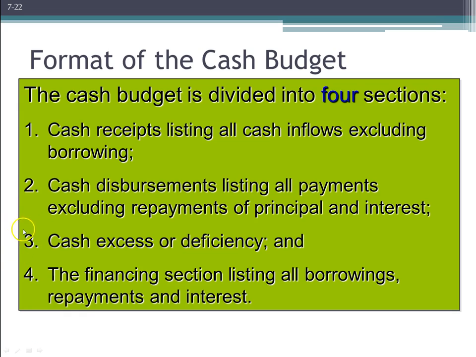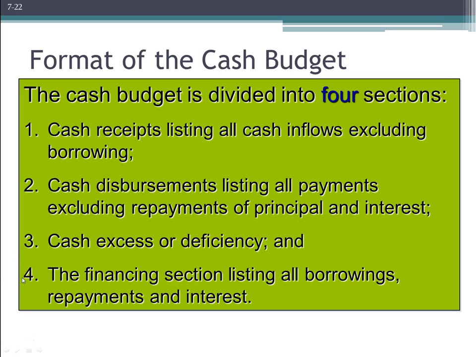Then part 3 is really just a subtotal. Do we have an excess or a deficiency that we're expecting based upon the inflow of cash and the outflow of cash? And finally, if we have a deficiency, then we're going to need to borrow money, right? And that's the financing section.